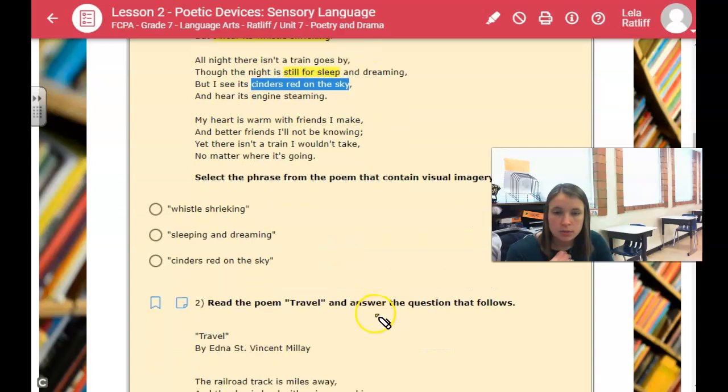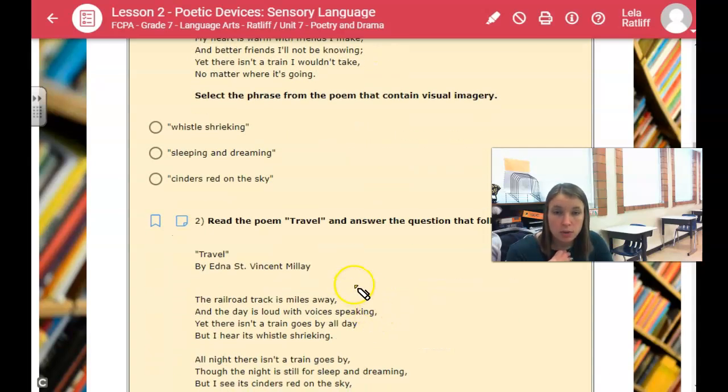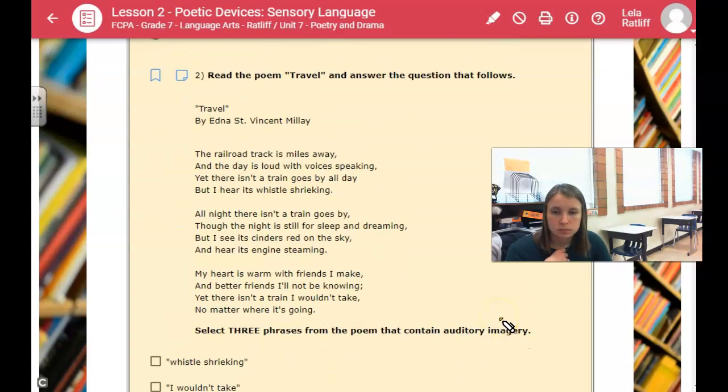All right, so it says select the phrase from the poem that contains visual imagery, so you can see this rather than hear it or smell it or taste it. So whistle shrieking, sleeping and dreaming, or cinders red on the sky. So consider which one of these answers appeals to the sense of sight instead of hearing or smell or taste. And then go on to number 2.